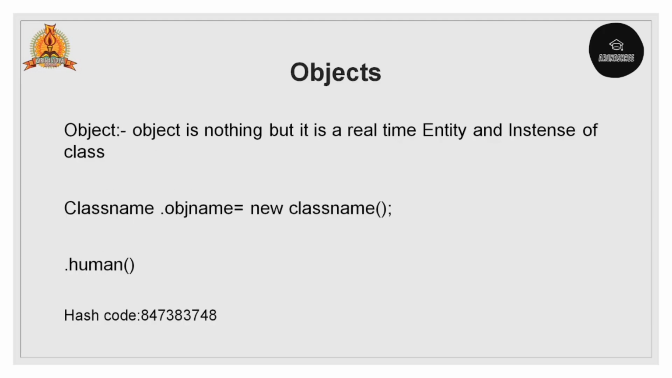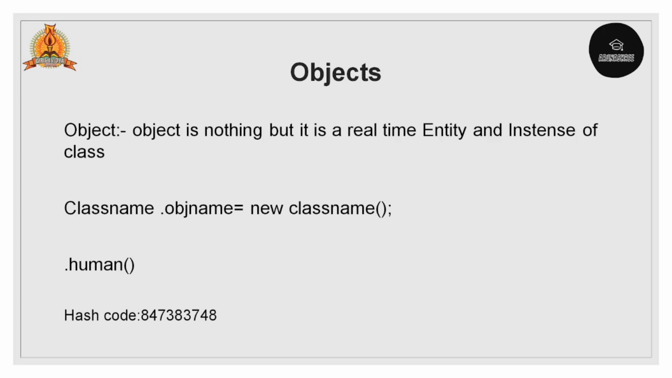Then object. An object is nothing but a real-time entity. It means it is an instance of a class. It needs to satisfy all the properties. In the above example, we defined the class. How can we create an object here? We use ClassName object = new ClassName, right?